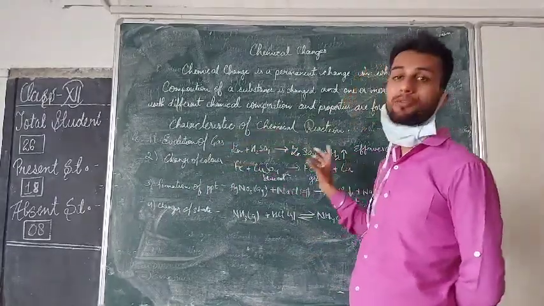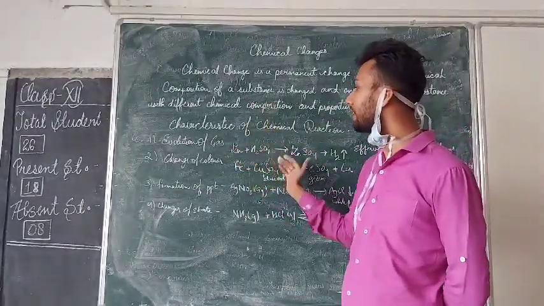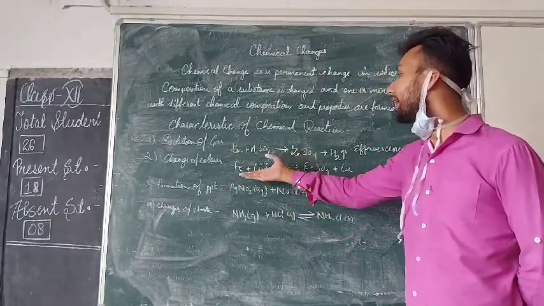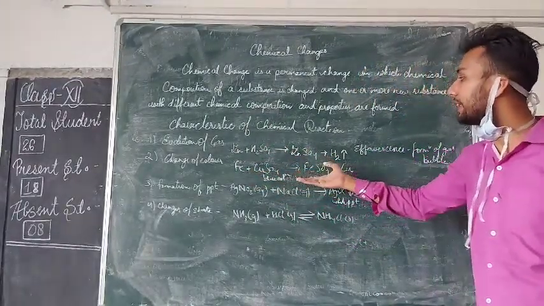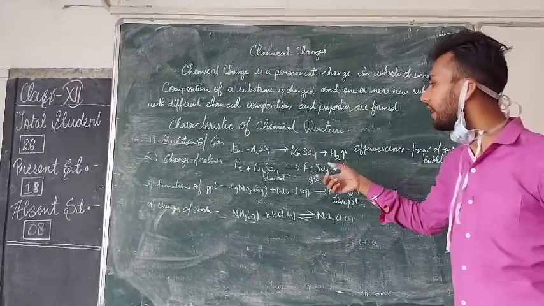This is also a type of chemical change, meaning a change is occurring which can be seen by our eyes. That is, when iron reacts with the CuSO4, it forms the green color FeSO4.